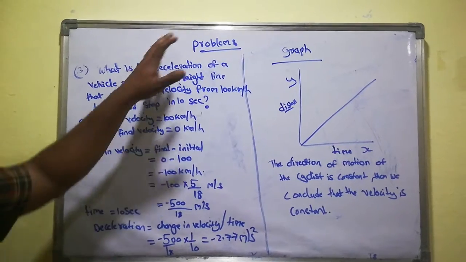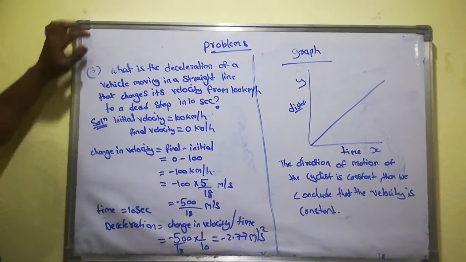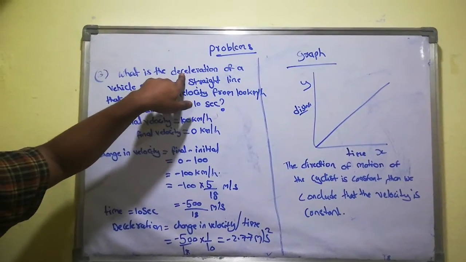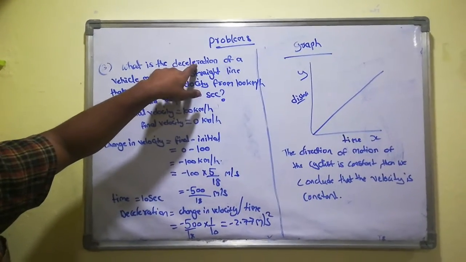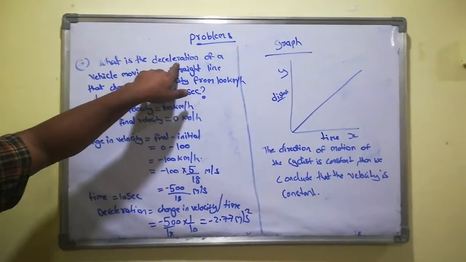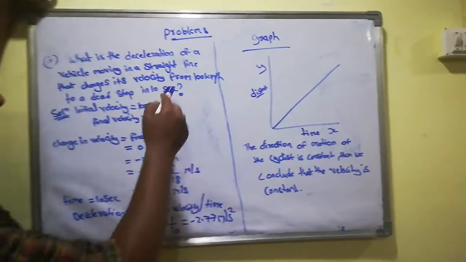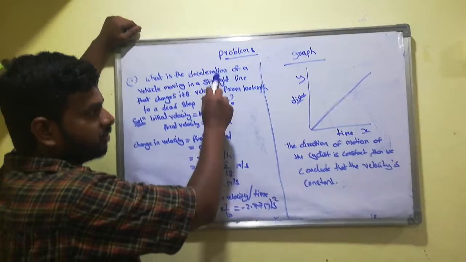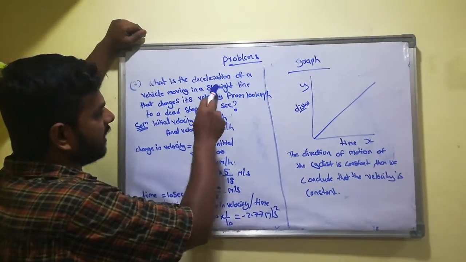Now we discuss the third problem. So what is the third problem? What is deceleration? Deceleration means decreasing the velocity. Okay, so understand what deceleration is. Deceleration means decreasing the velocity of a vehicle moving in a straight line.